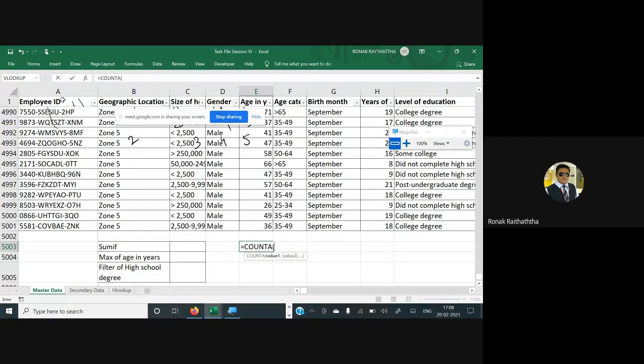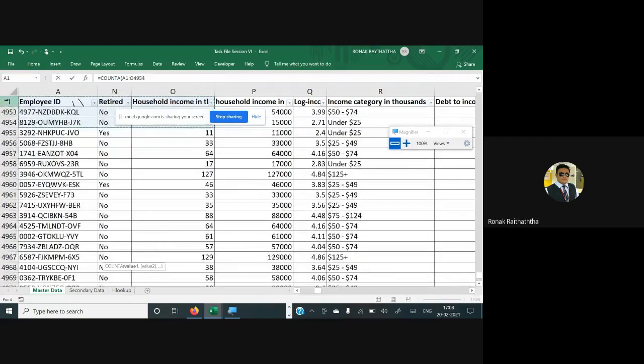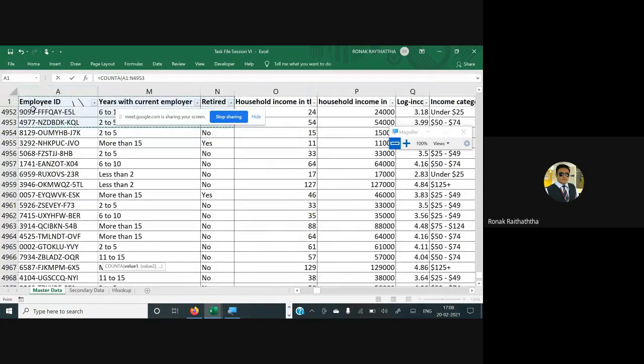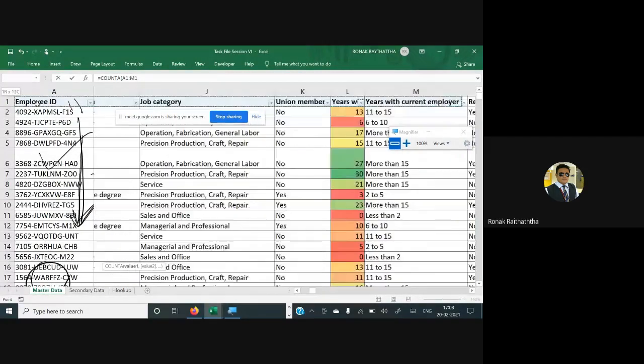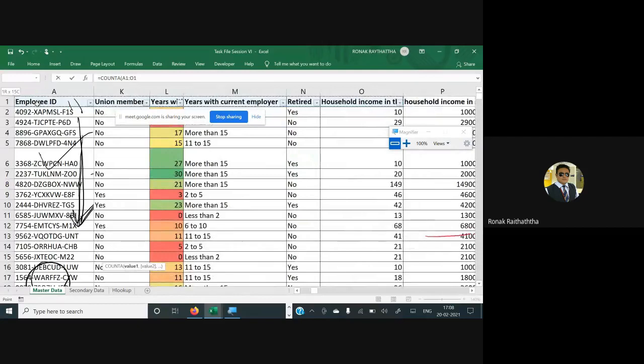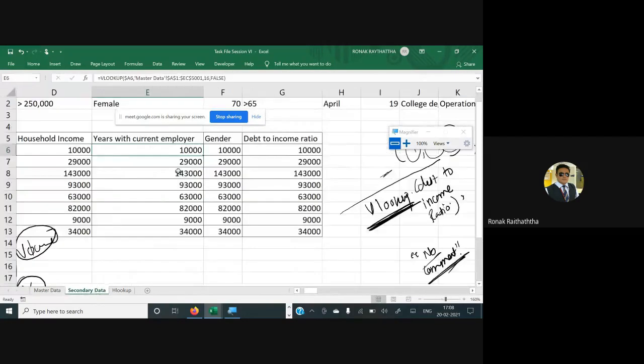So what I want to see is, from enrollment number to years with current employer, I am selecting the range, closing the bracket. So I've got the count which is 13. So over there in the formula, instead of 16, I would be writing 13.